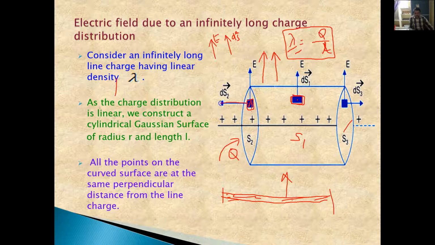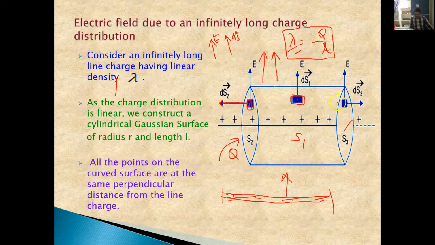The normal to this surface, which is the direction of the infinitesimal element, is ds2, where the electric field is in this direction but ds2 is in this direction. That's why the angle between them is equal to 90 degrees.